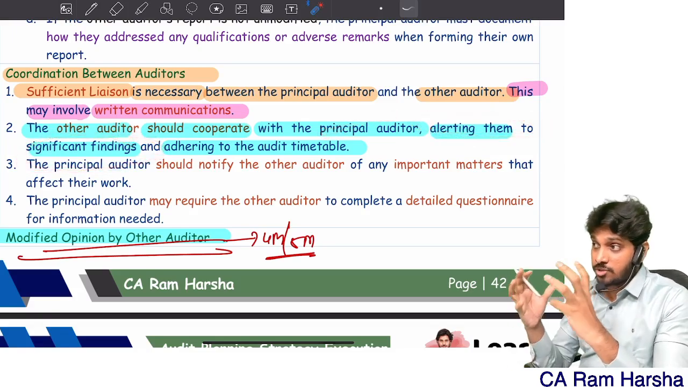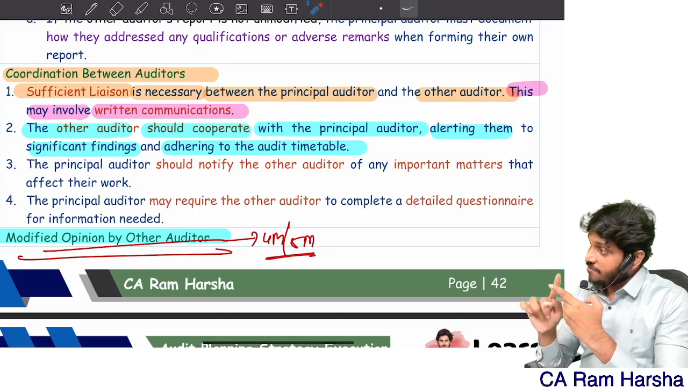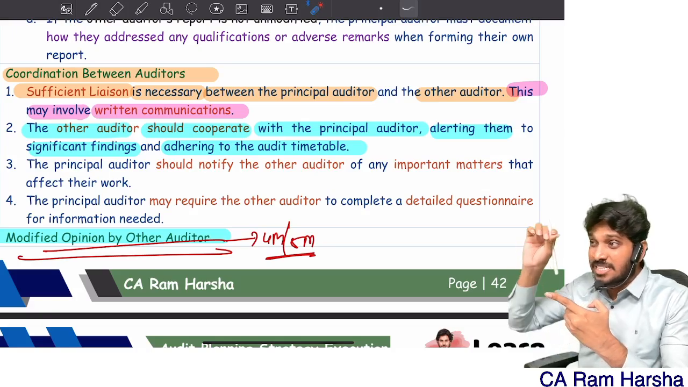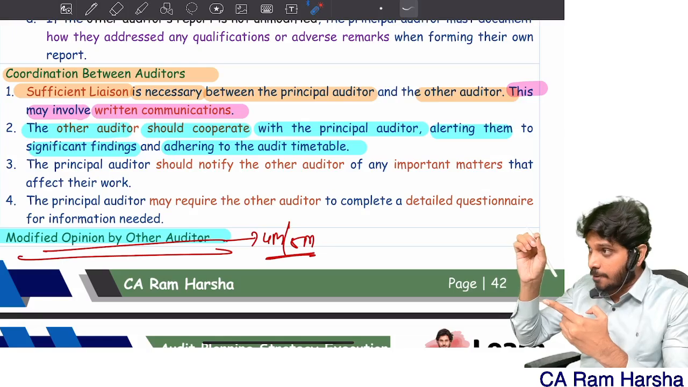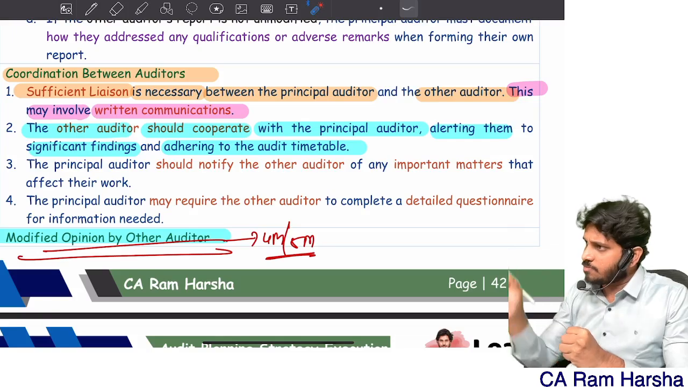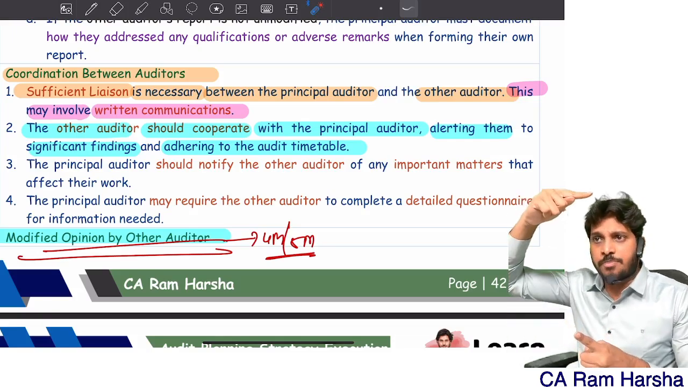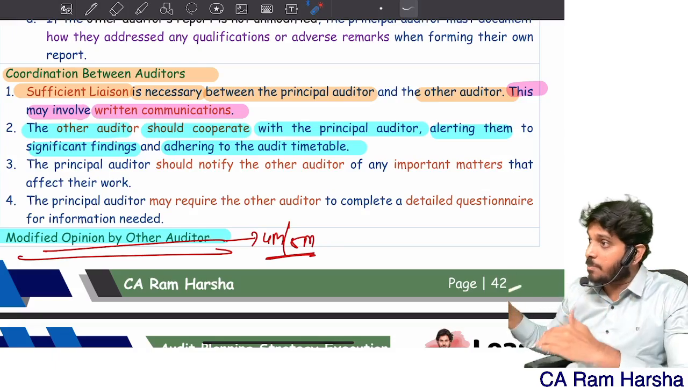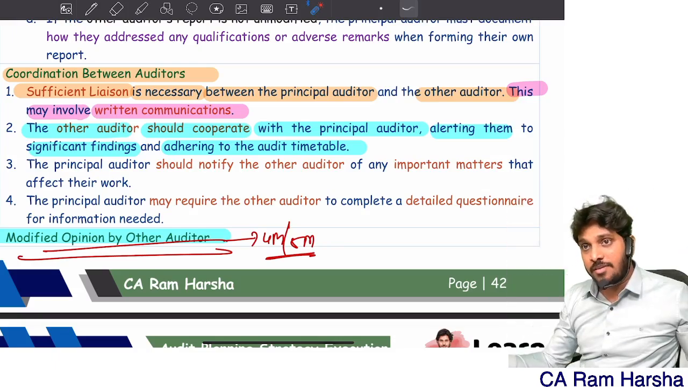Suppose other auditor found some very big issue and he felt that it is there everywhere in the company because there is some system failure. In system some loophole is there. Bank audit you are doing, in one of the system there is a loophole. Other auditor shall inform the principal auditor, sir, this is a loophole not just at branch level, sir, this is affecting at the company level.